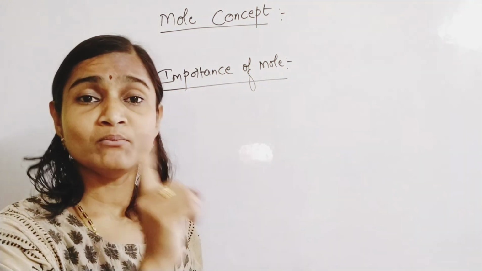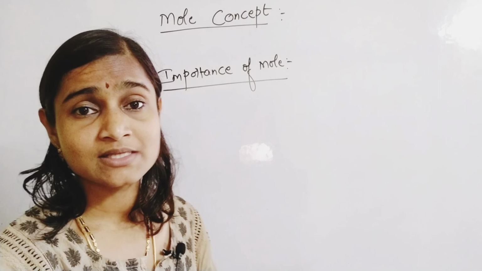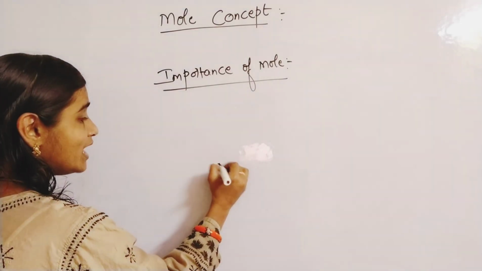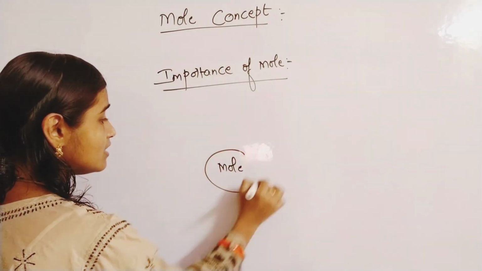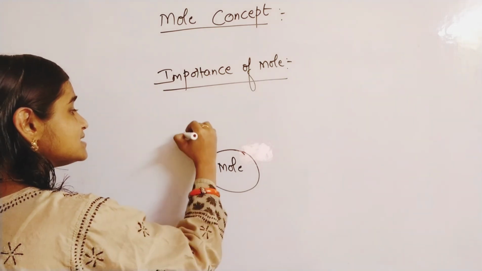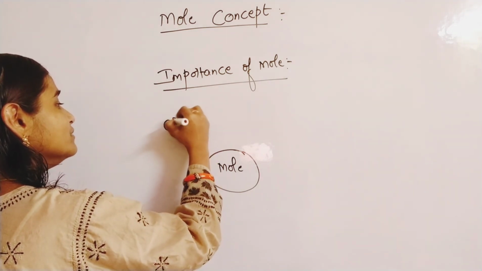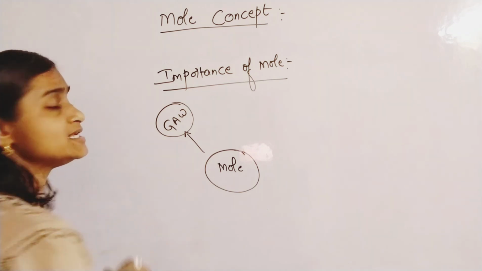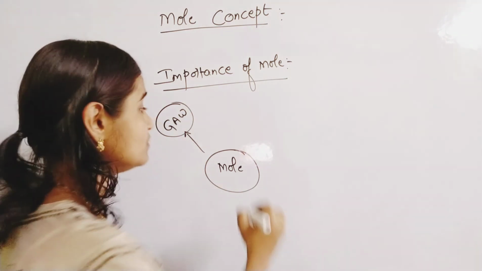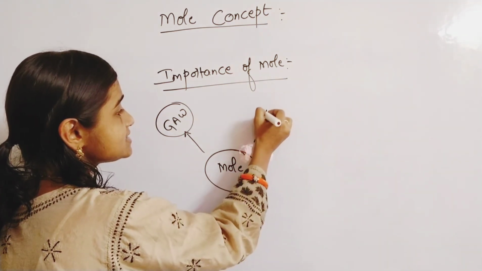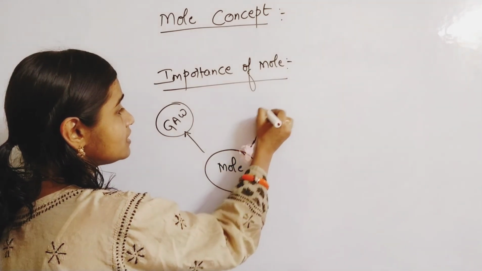The word mole has different meanings. One meaning is in terms of GAW. One more meaning is in terms of GMW.